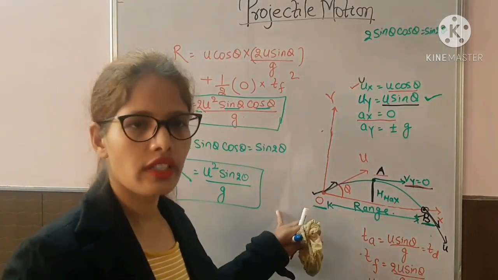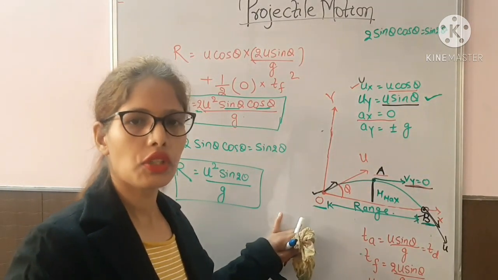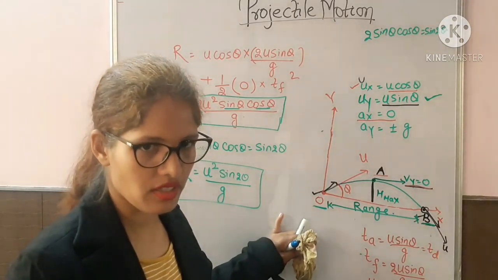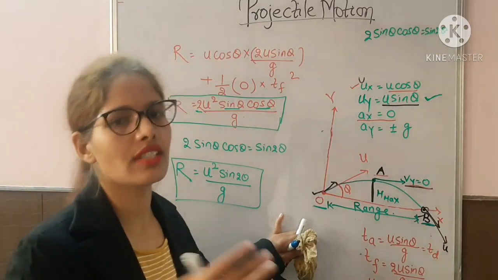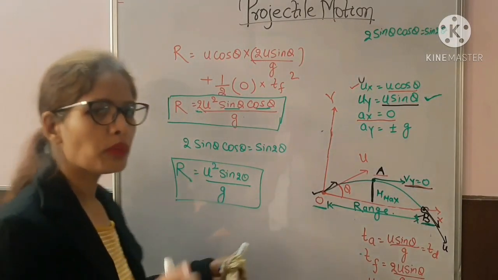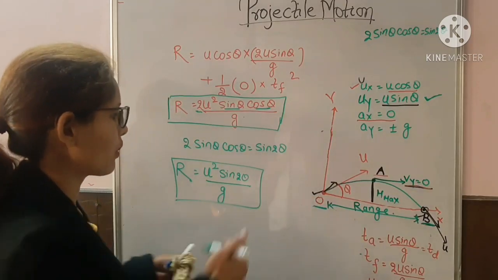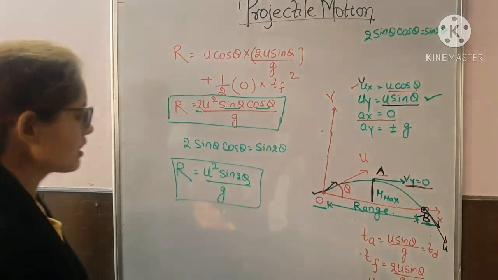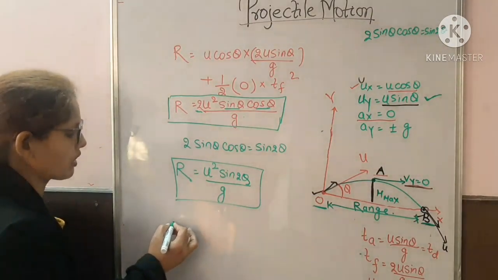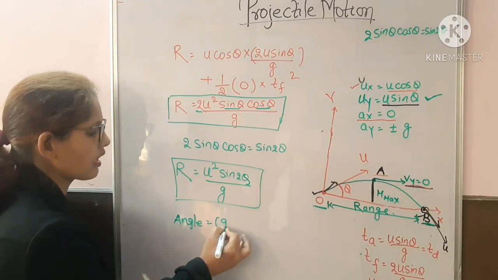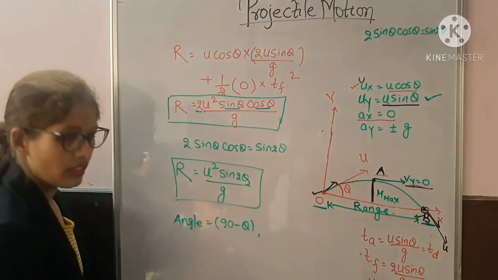Now there is a very important concept here: if you project the body at theta or 90 minus theta, you will get the same value of range. Why is it so? If you are projecting the body at angle theta, the range value is u square sin 2 theta upon g. Suppose you are projecting the body at angle 90 minus theta, what will be the range value?